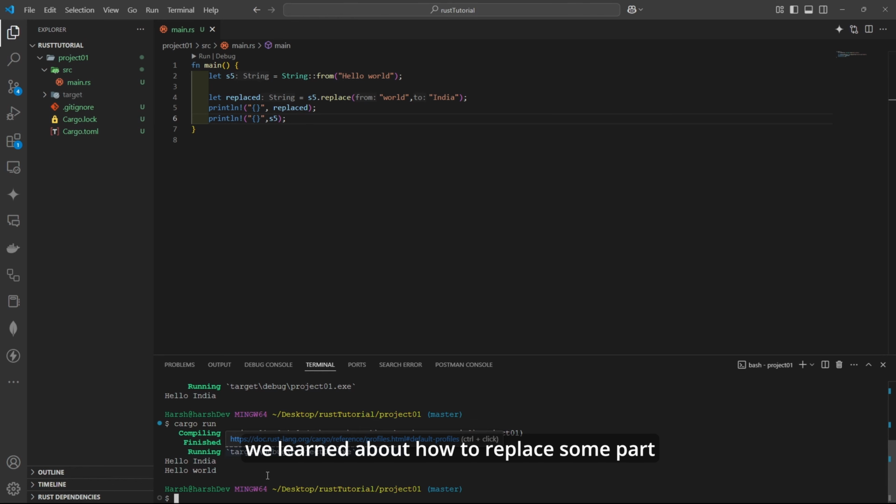In this video, we learned about how to replace some part of a string. In the next video, we will learn about how to trim white space.